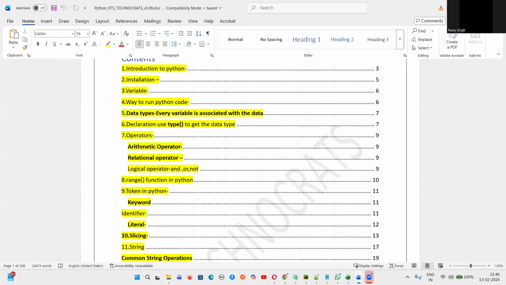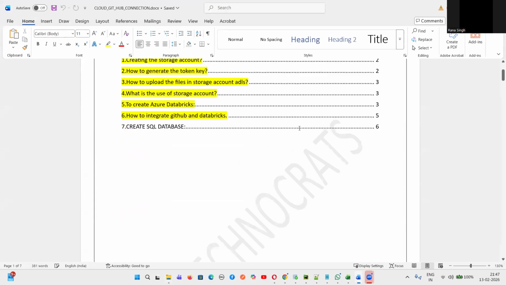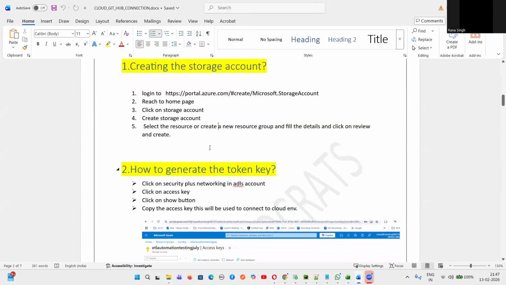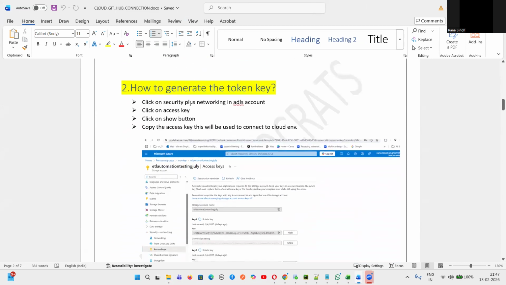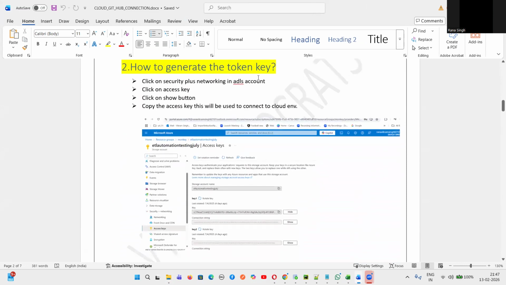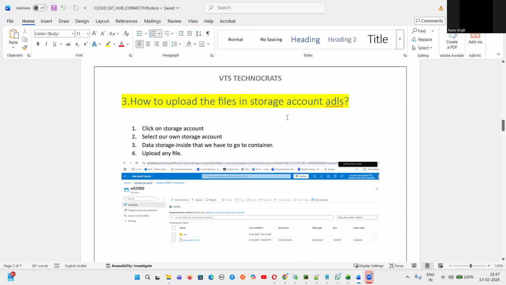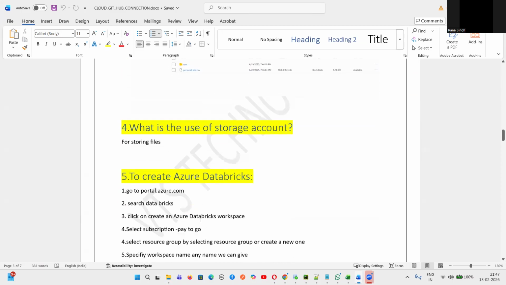So in this note, guys, there are so many things. Let me just show you. Let's suppose I want to create a storage account. I go to the home page, click on storage account, and if I want to generate a token, I have to go to this. I will show you in the access key where the token is kept, and then how to upload a file in ADLS. So this is, if we create a storage account, how to upload a file.